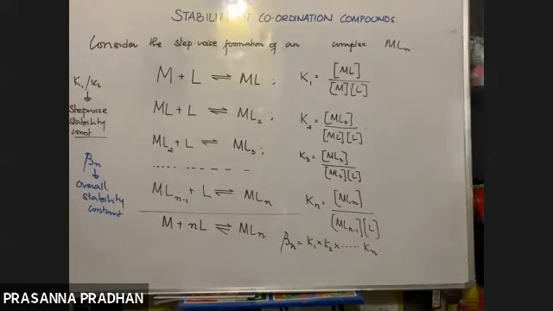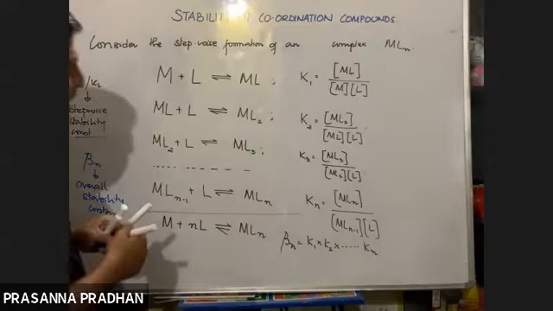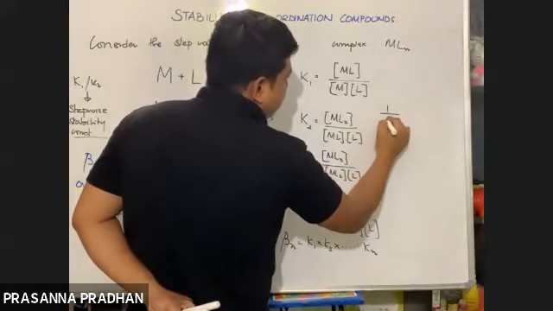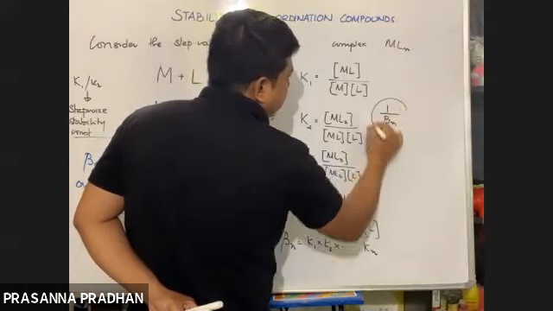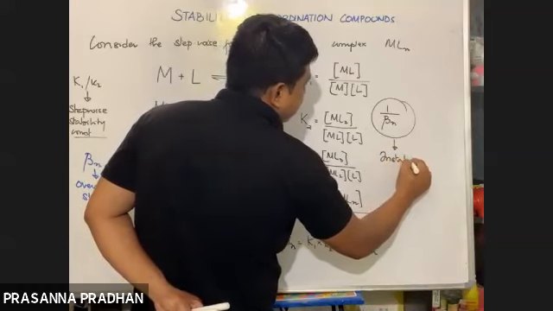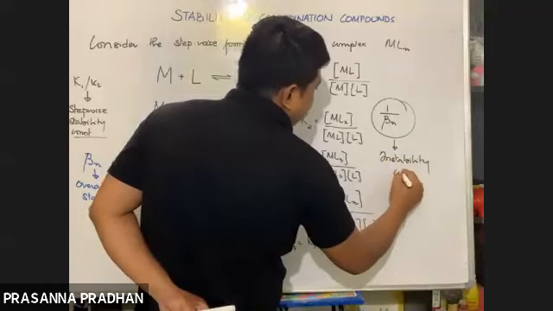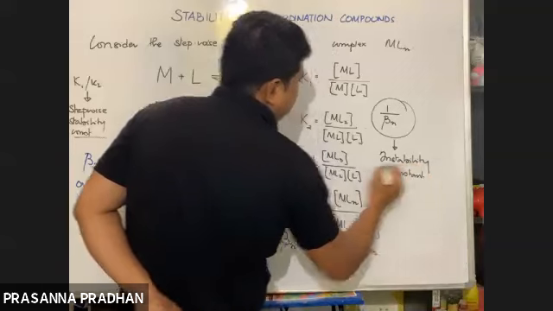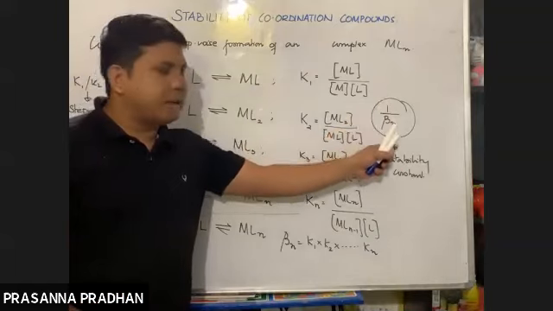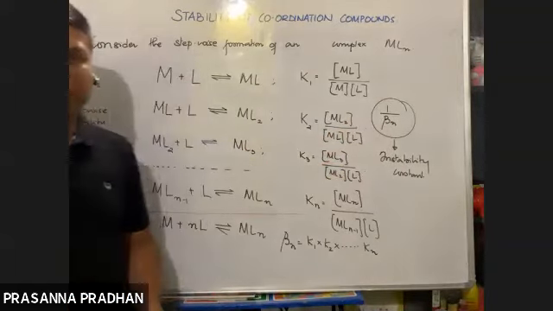And the reciprocal of beta n is known as the instability constant. Obviously, higher the value of beta n, more will be the stability. Here, higher the value of 1 by beta n, lesser will be the stability of the complex.